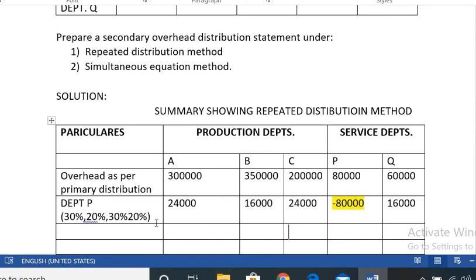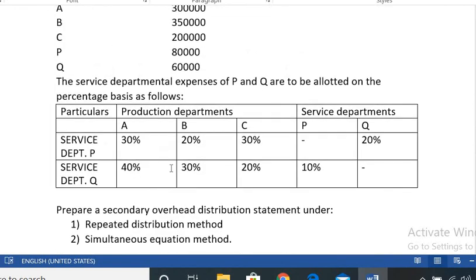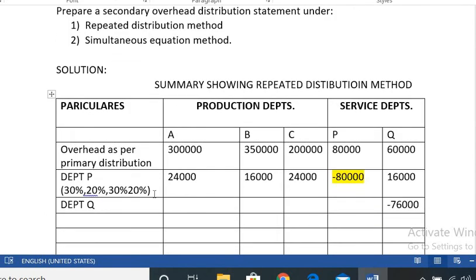Next, we take service department Q. It comes to 60,000 plus 16,000, which is 76,000. This 76,000 we have to reapportion to all the production and service departments, Q and P, in the given ratio for department Q: 40%, 30%, 20% and 10%.